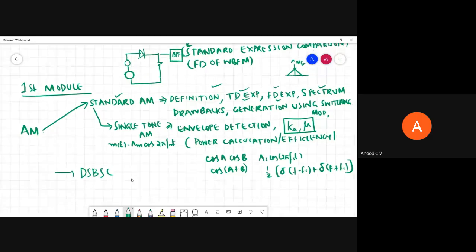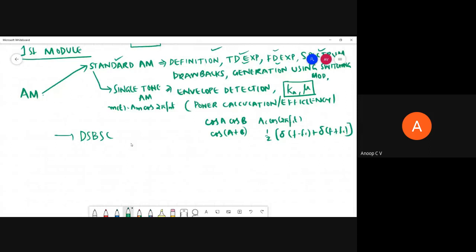So DSBSC we have studied. Again, the definition, time domain expression, in most of the cases it's the same thing, frequency domain expression. So the spectrum of DSBSC, the only difference is that carrier won't be there. Only upper sideband and lower sideband will be there, right? So do we have any drawback for DSBSC? Yes, we do.